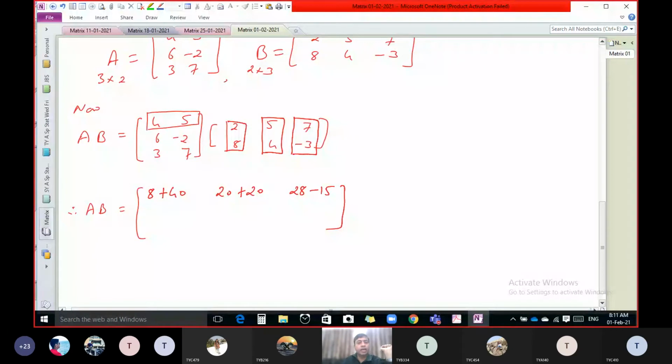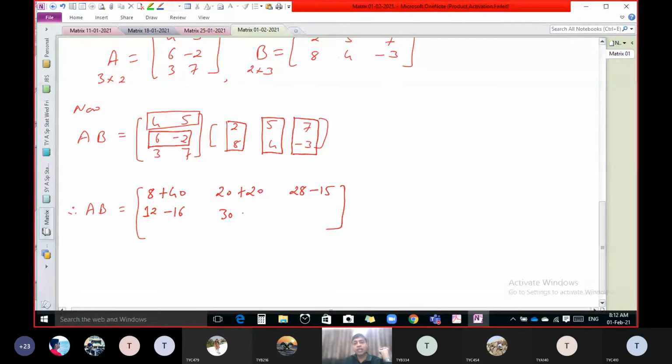Now select the second row and first column. Now first with first, second with second, and tell me the values. 12. Correct. Then? Minus 16. Correct. Now second row with second column. 30. Minus 8. Correct. Yes, perfect.